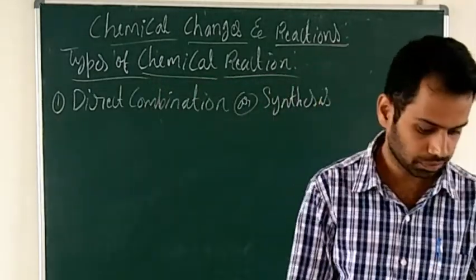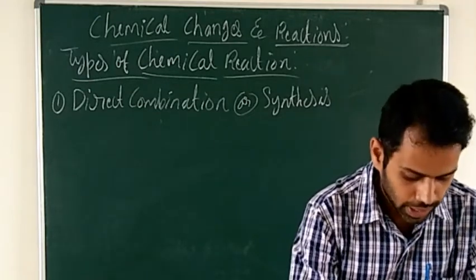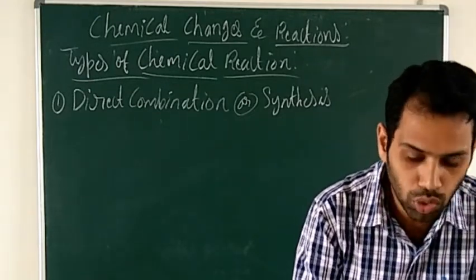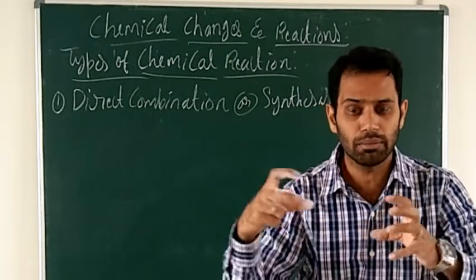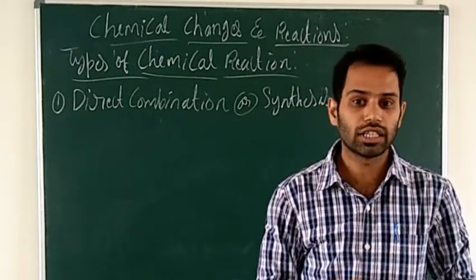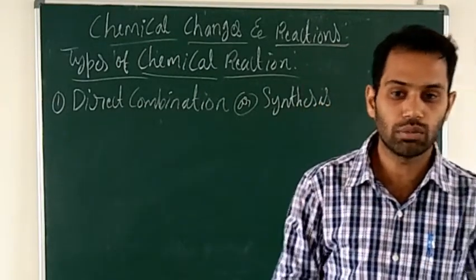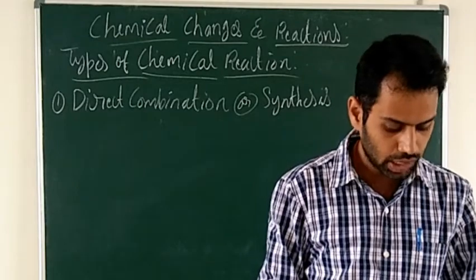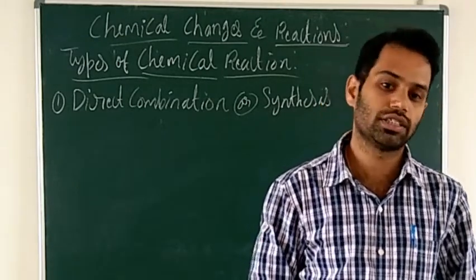Combination reaction. What is a direct combination reaction? A reaction in which two or more substances combine together. So the name only indicates the combination reaction. Two or more substances combine together to form a single substance. It's called the combination reaction.